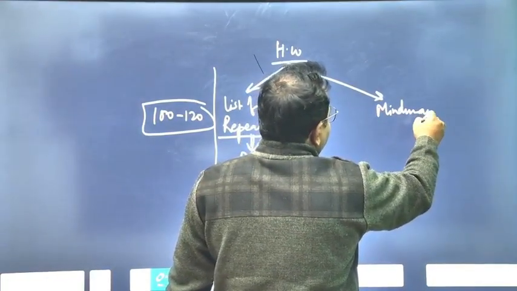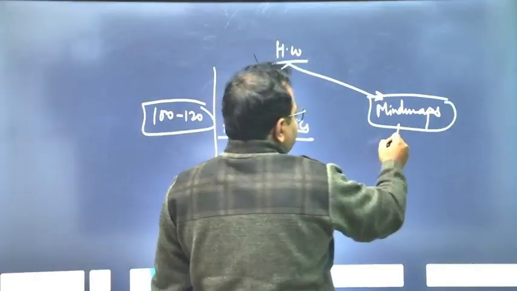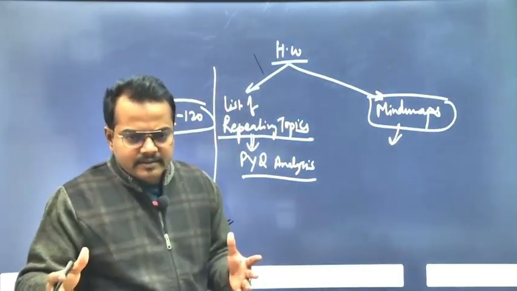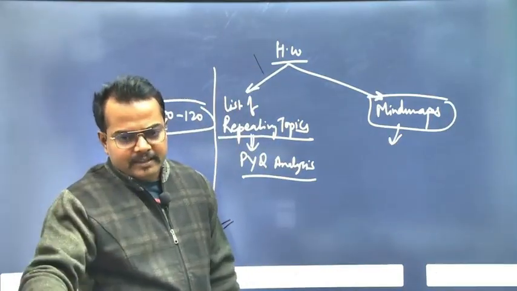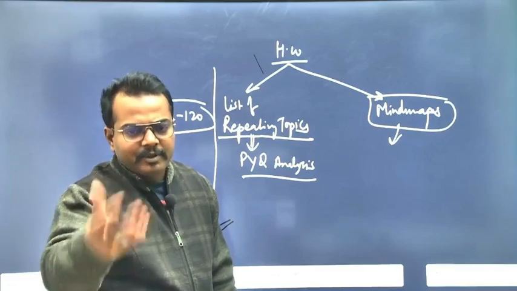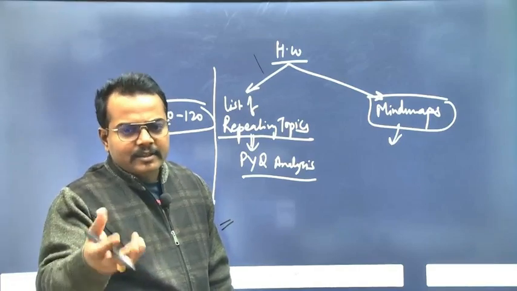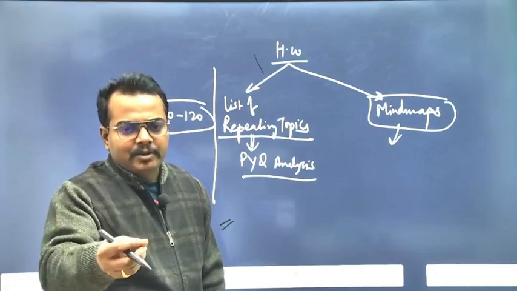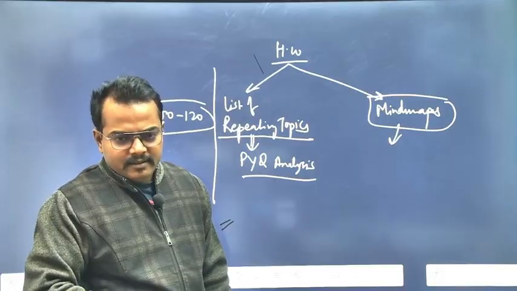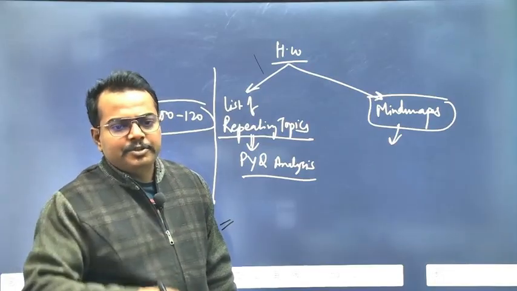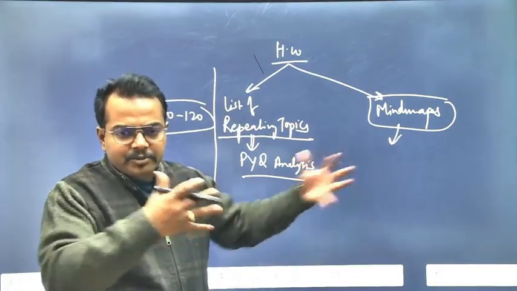Then it is our duty to create the mind maps next, one by one. So first prepare one mind map and then show it to me. If I think that is correct, then I will tell you to continue with that. If the mind map which we are preparing in your copy is not sufficient enough, then I will tell you how to correct it, which information you should add into it. Everything you submit to me.